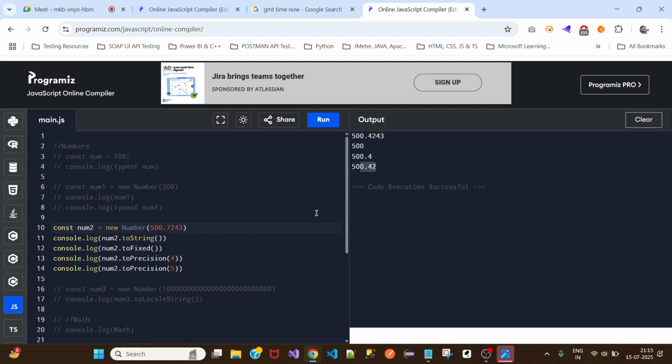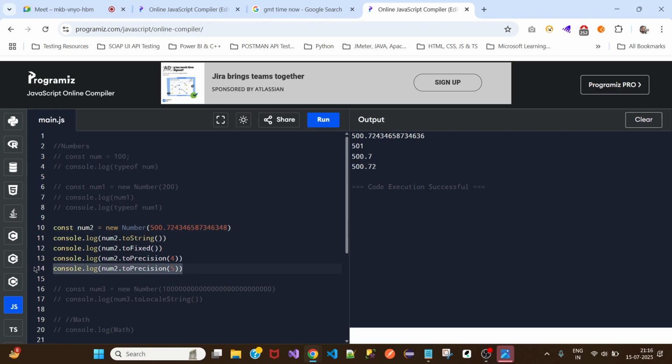Okay, I'll change this to 7. Now let's see what happens. Okay, 500 or 7 and 72, correct. So this is a precision, which means it only takes the four digits. I can say, yeah, four digits. It might be after this how many digits you might have. Okay, but still it takes only four digits, and the second is 5.